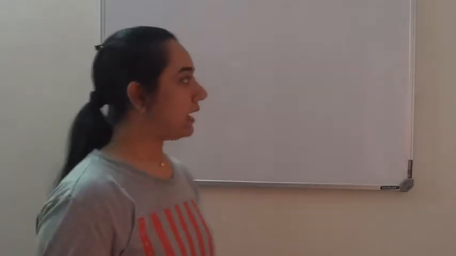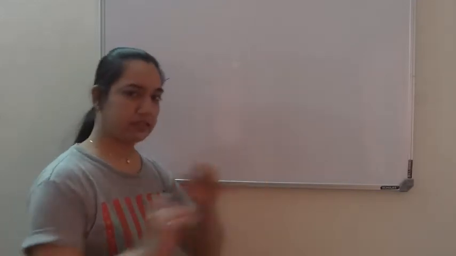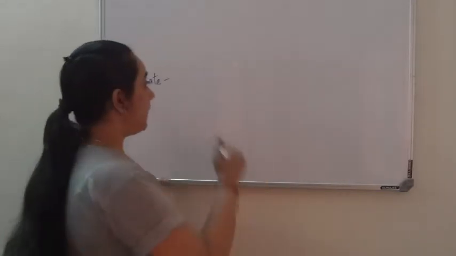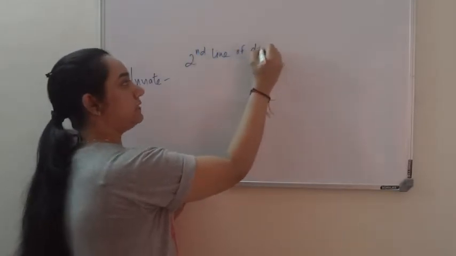Now the second line of defense. Suppose, as I said, the organism is able to cross these barriers and somehow enters the body, then what happens? Then you have your second line of defense of innate.